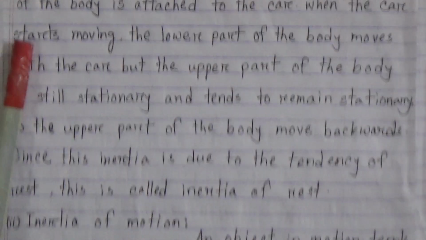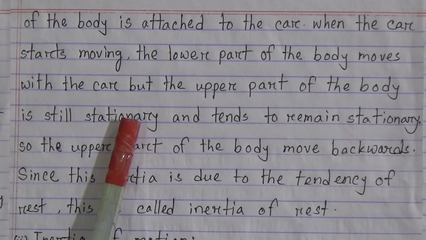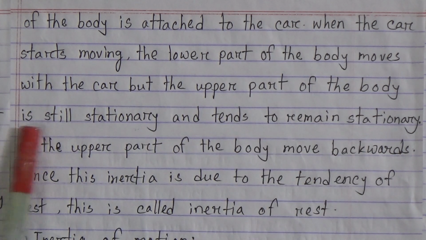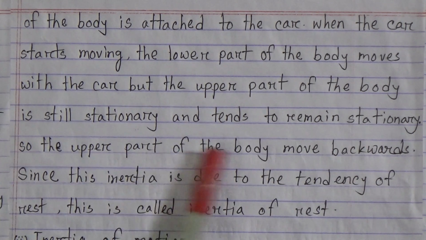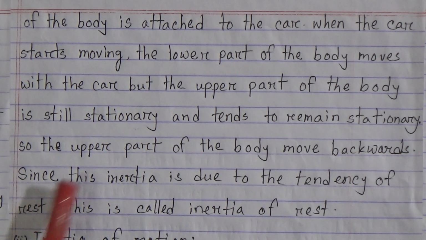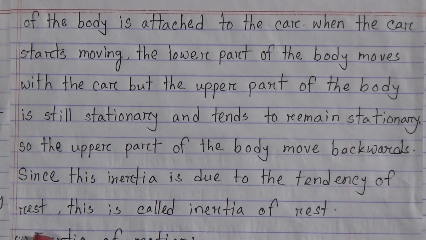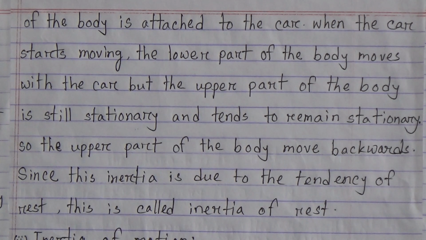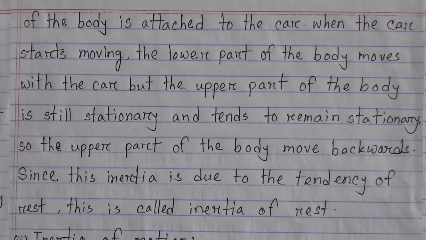When the car starts moving, the lower part of the body moves with the car, but the upper part of the body is still stationary and tends to remain stationary. So the upper part of the body moves backward. Since this inertia is due to the tendency of rest, this is called inertia of rest. My dear students, this is the best example of the inertia of rest.